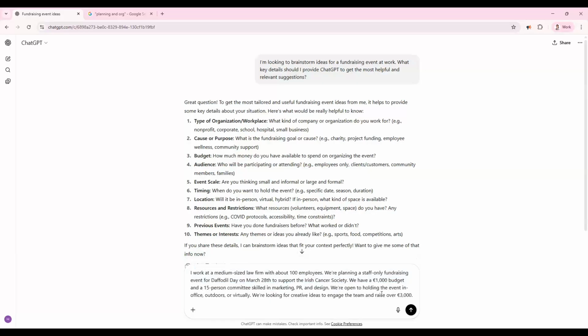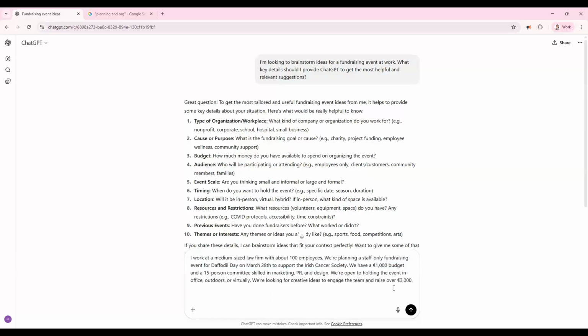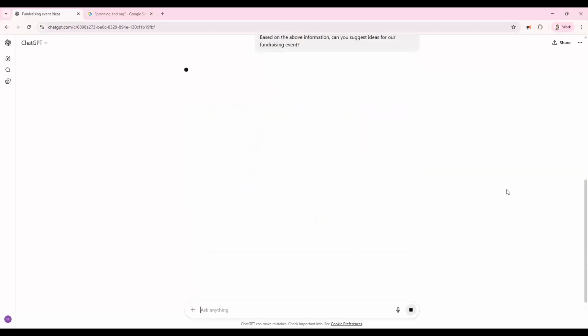So based on that, just press Shift and Enter. We're going to say, based on the above information, can you suggest, let's just keep it generous, suggest some ideas for our fundraising event. Press Enter.